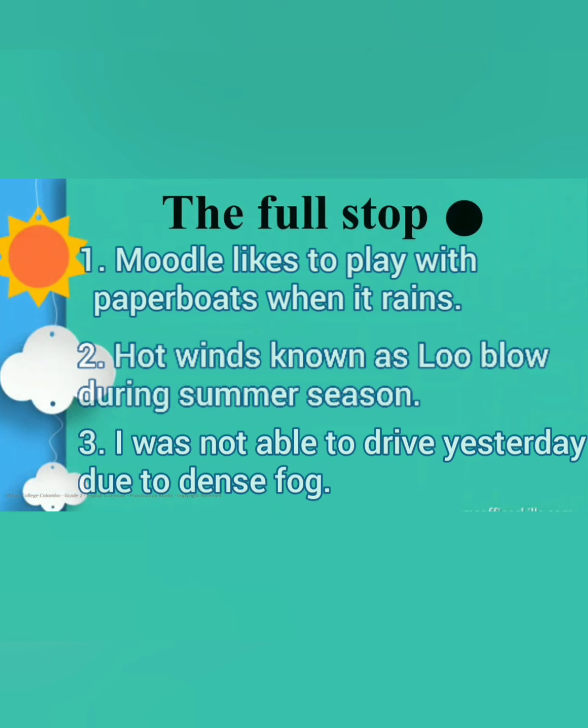Second sentence, hot winds known as Lou blow during summer season. Full stop. Third sentence, I was not able to drive yesterday due to dense fog. Full stop. So now you know that we use a full stop to finish a sentence.